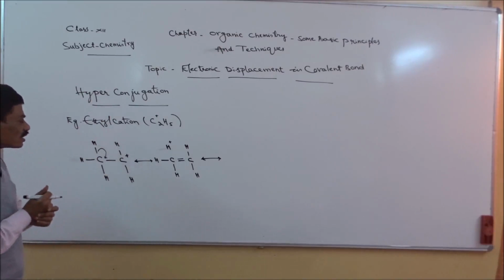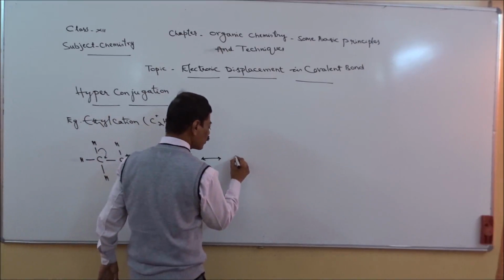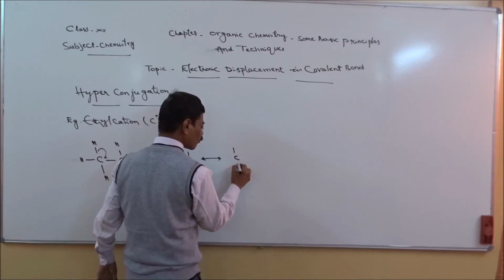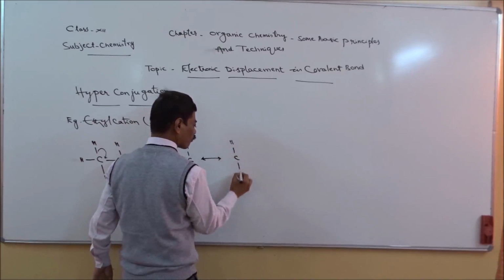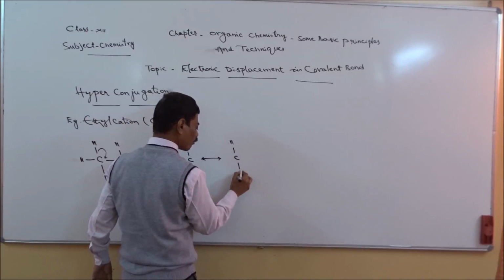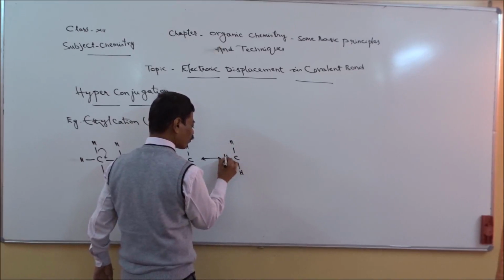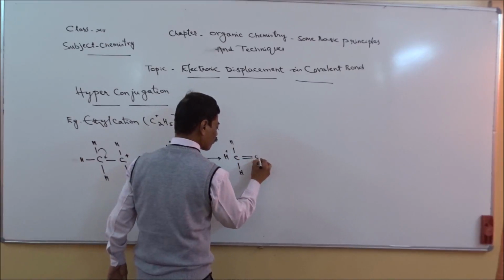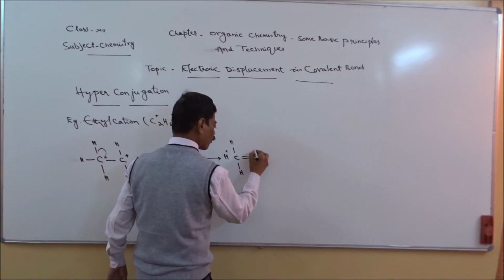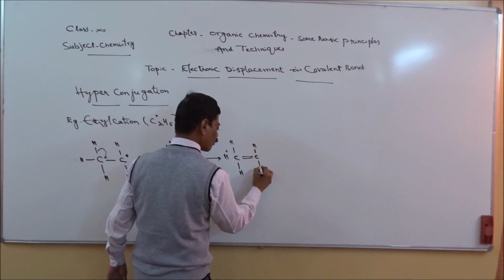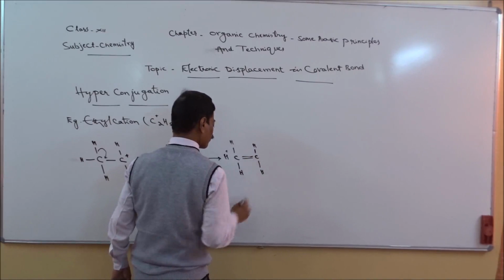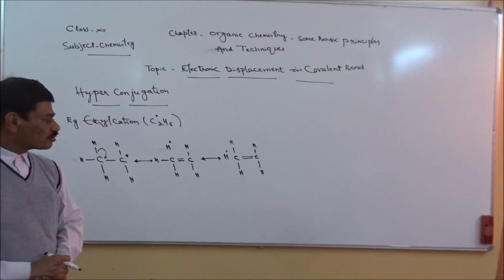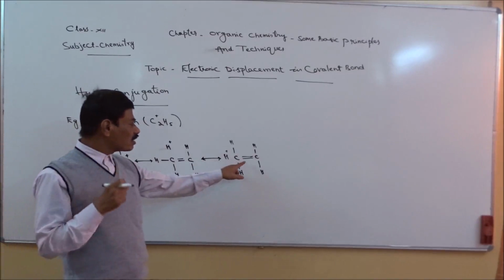So that structure can be shown in this way. Right? So double bond is there as it is.